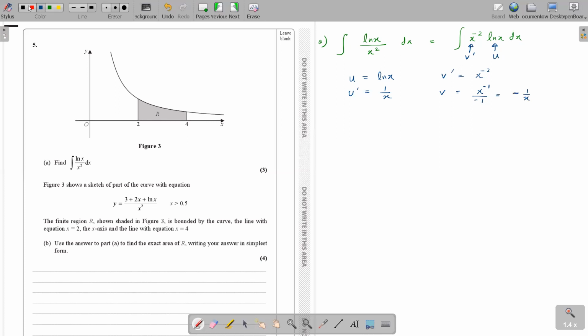Then the integration by parts rule is the integral of u v dash dx equals u v minus the integral of v u dash. Isn't it? That's all you need to apply here. I have my u, I have my v dash, so it's a matter of just putting the values in. Let's get it done.